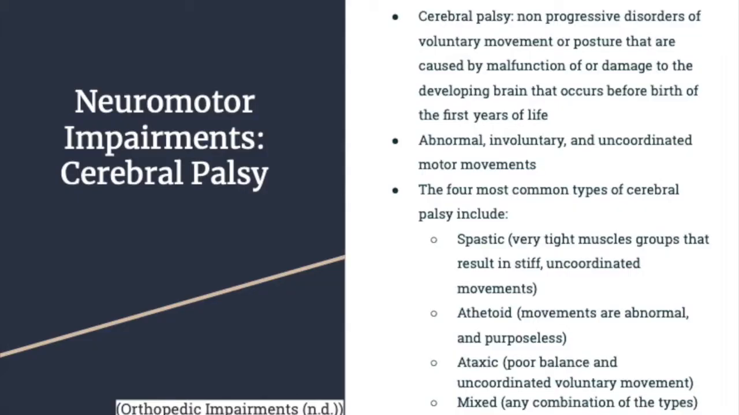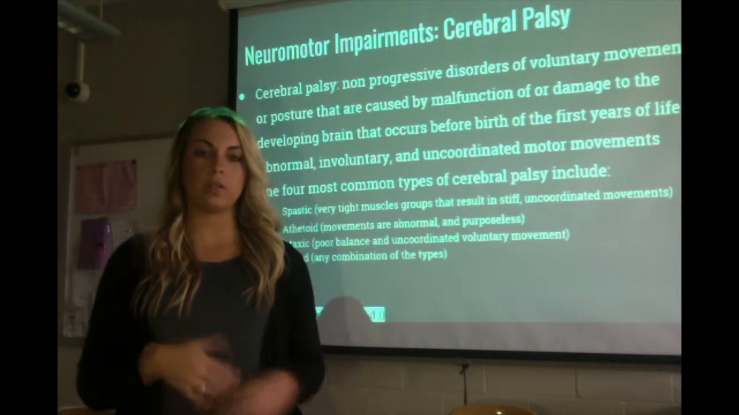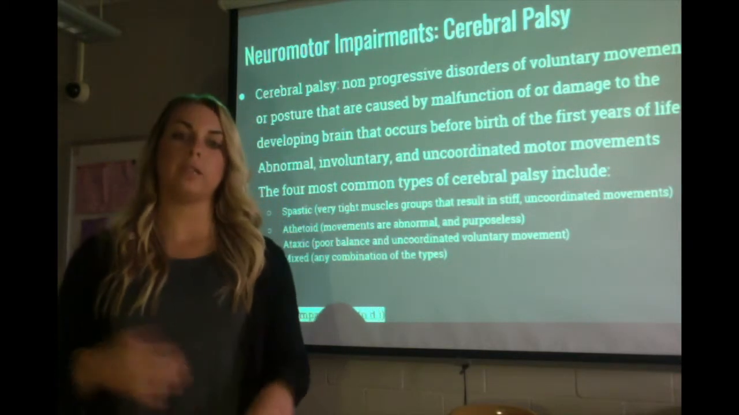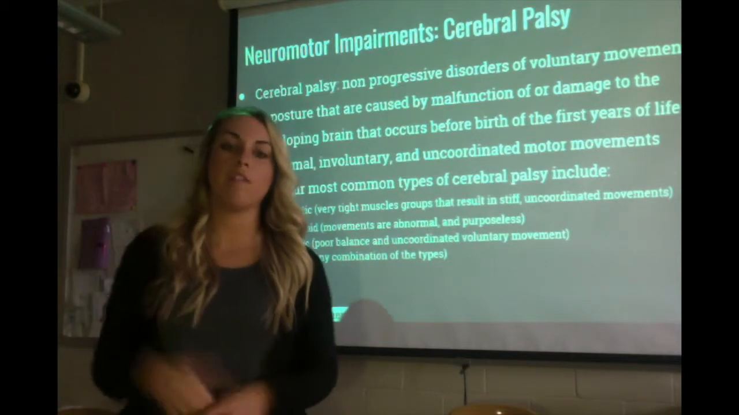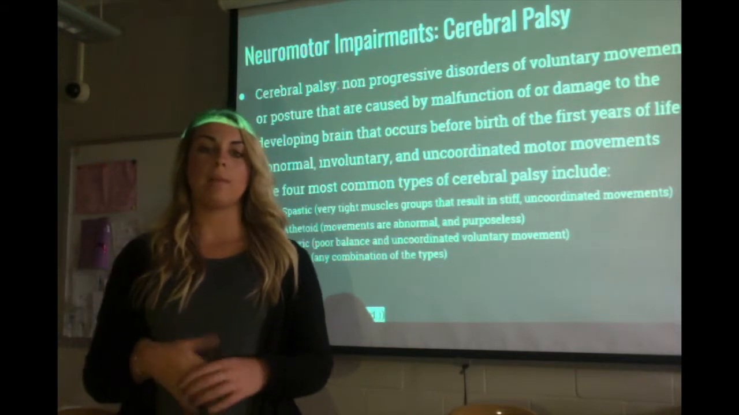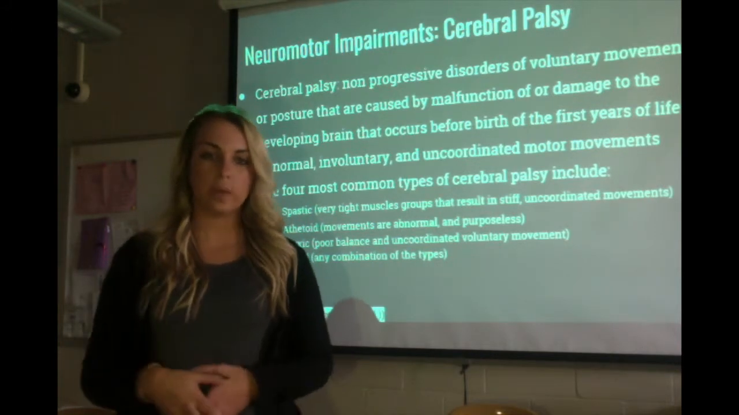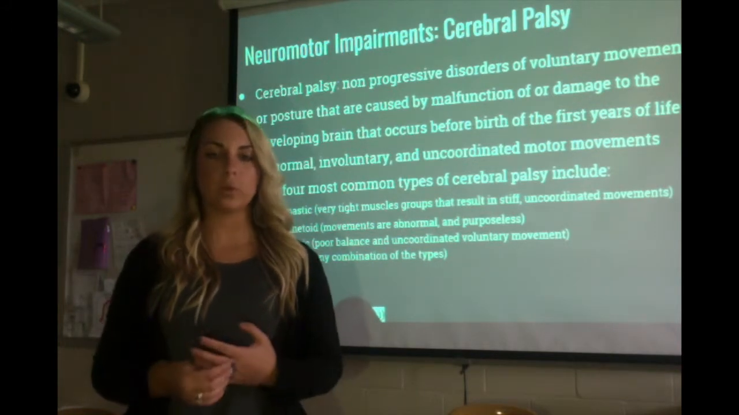So neuromotor impairments. The first one I'm going to talk about is cerebral palsy. It's a non-progressive disorder that usually has voluntary movements that don't really make too much sense. It is caused by damage to the developing brain, so it usually happens before birth or within the first few years of a child's life. The movements are typically uncoordinated, really not appropriate for situations, and they're just kind of abnormal.